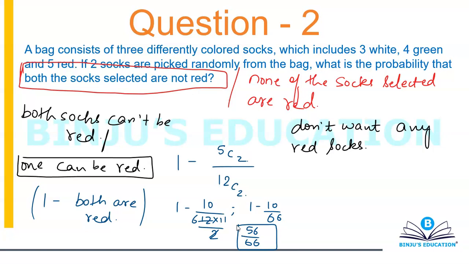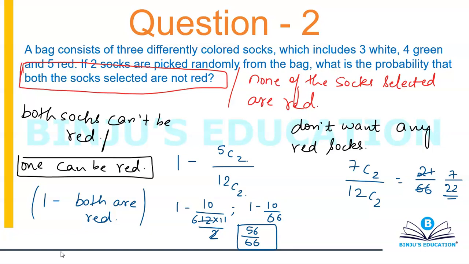Now for the second one, the question that I gave you, so that you understand the difference: when it says none of the socks selected are red, you want none of them to be red. So you will select socks only from green and white. That's 7C2 divided by 12C2. So 7C2 is 21 divided by 66, or you can write 7 by 22. So the answer to this one is 7 divided by 22.